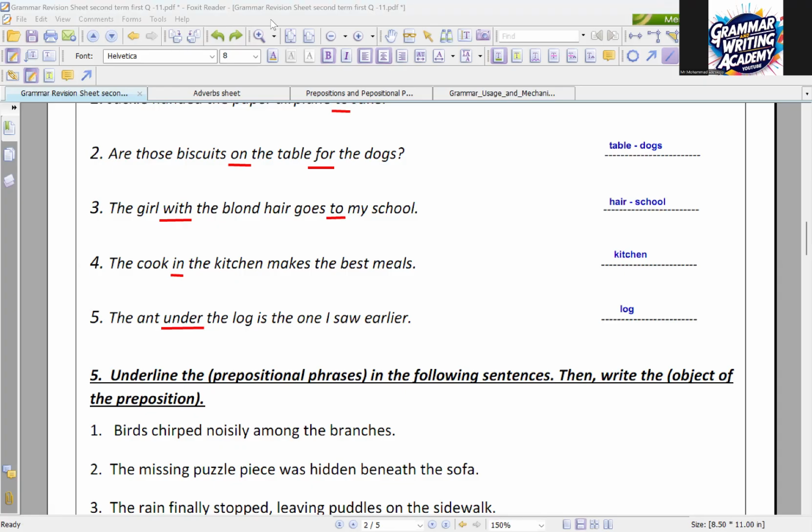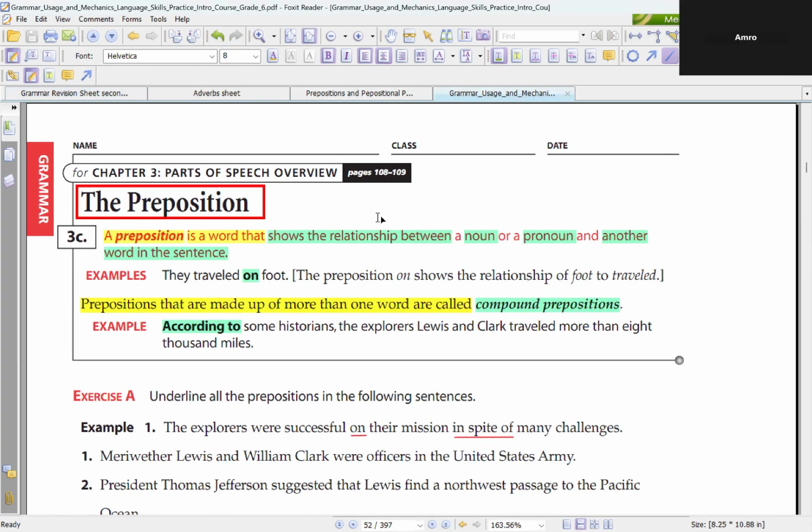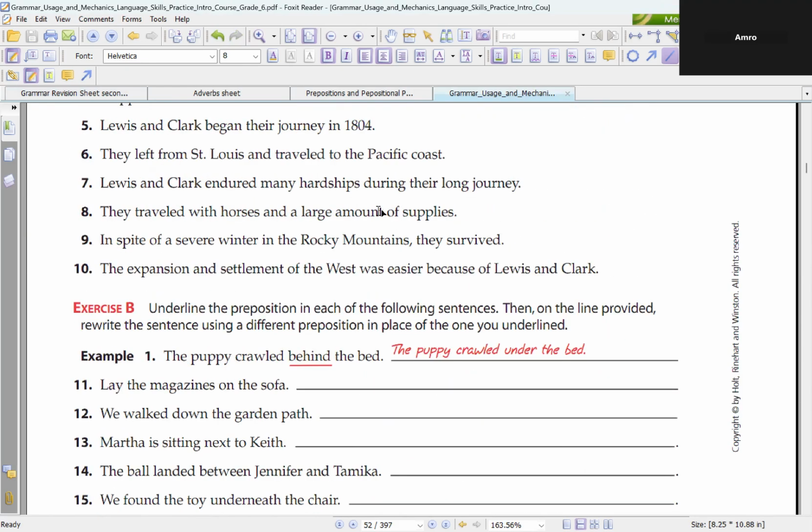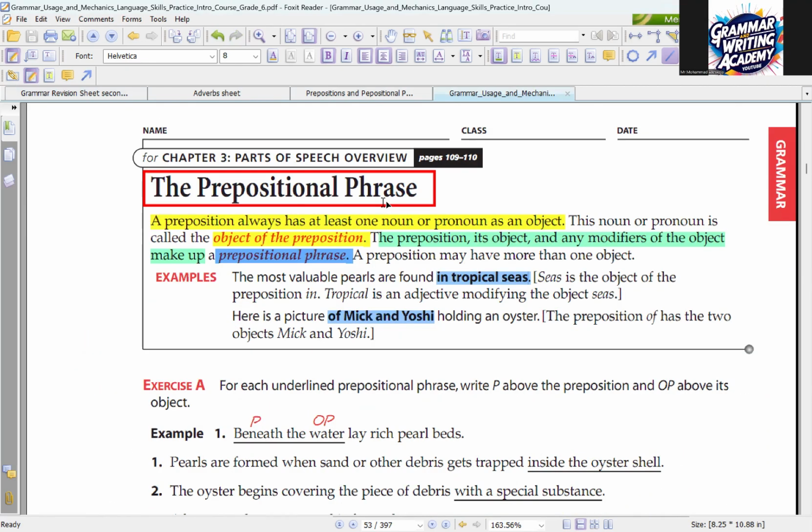This time I'm going to move to Amr. Morning, dear. Yes, Mister. Amr, here I need you to remind us what we mean by a prepositional phrase. A preposition always has at least one noun or pronoun as an object.